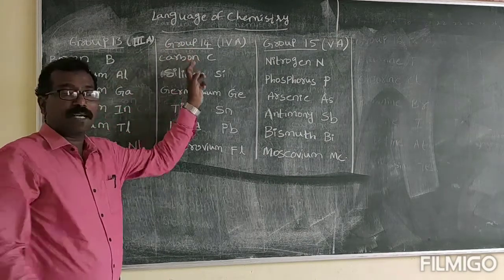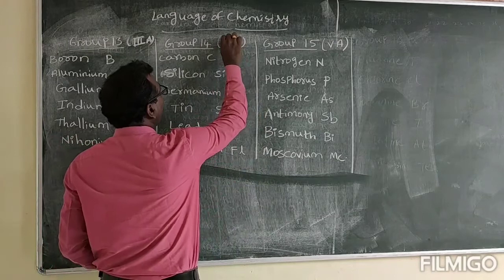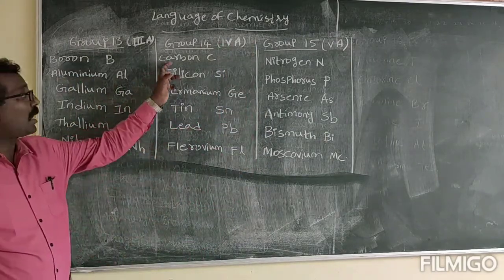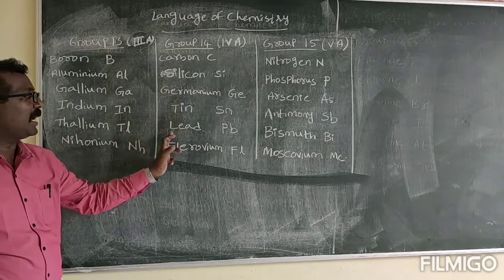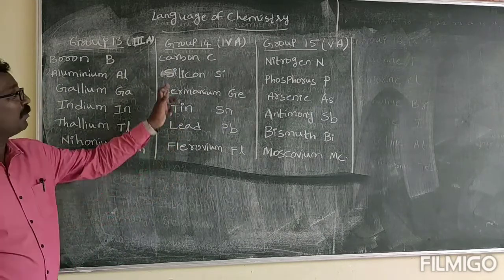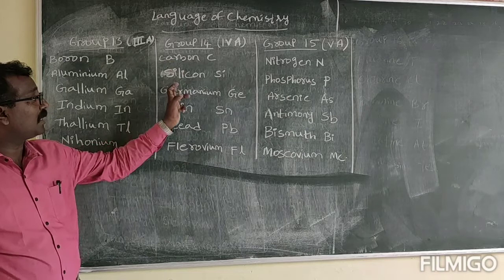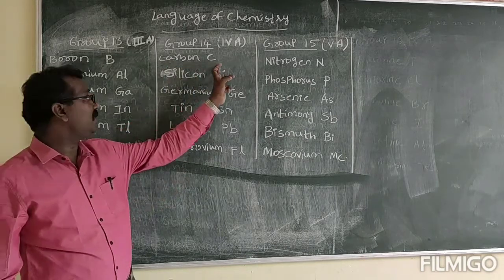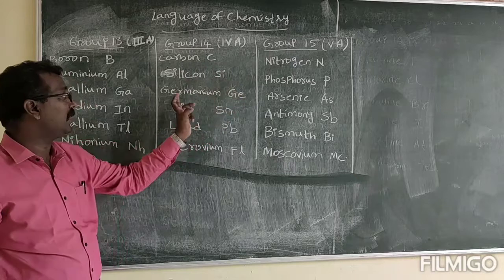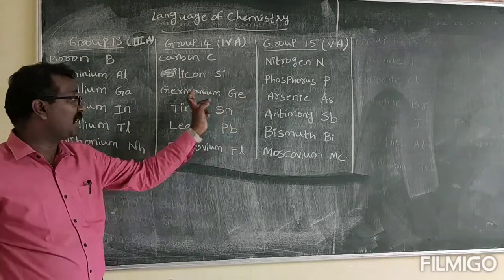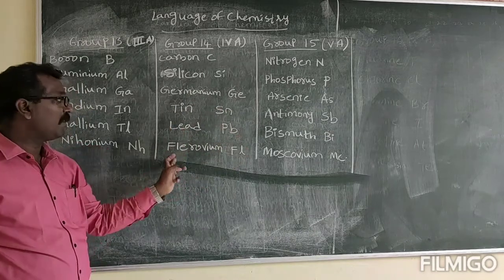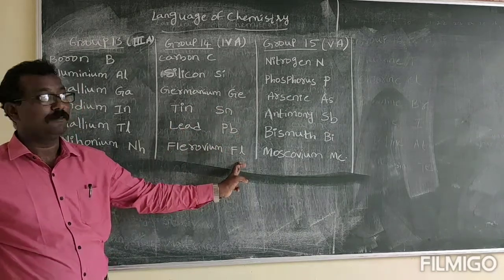Group 14 elements are also called as 4A group elements. 4A means carbon, silicon, germanium, tin, lead and flerovium. Group 14 elements: carbon, silicon, germanium, tin, lead and flerovium. Carbon symbol is C, silicon symbol is Si, germanium symbol is Ge, tin symbol is Sn, lead symbol is Pb, flerovium symbol is Fl.